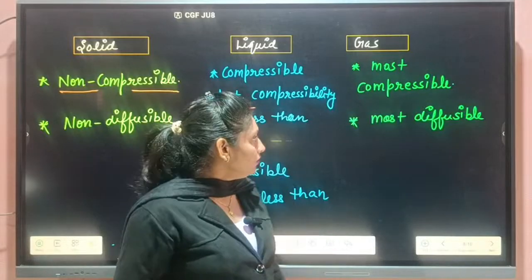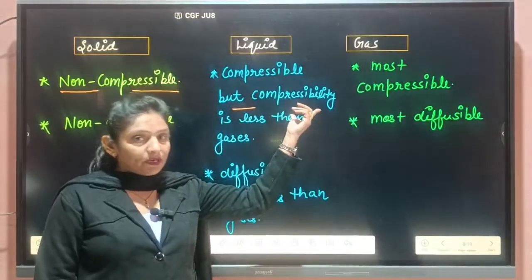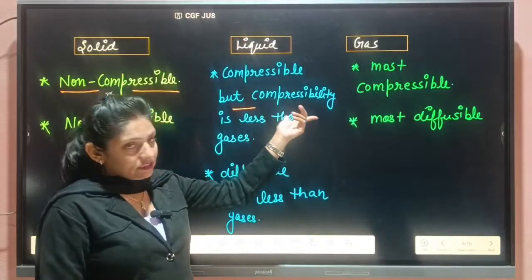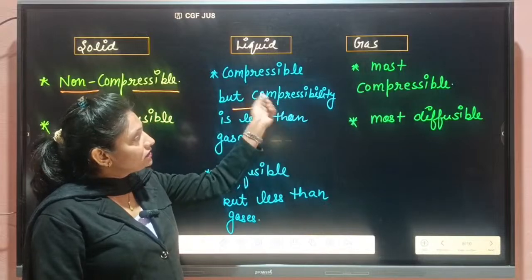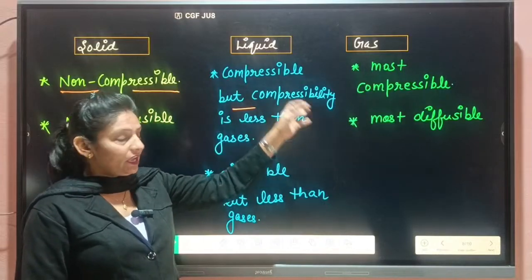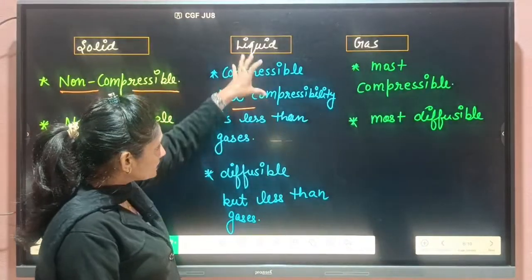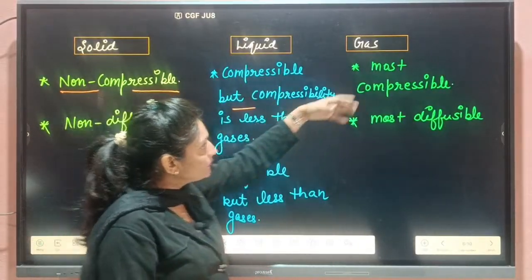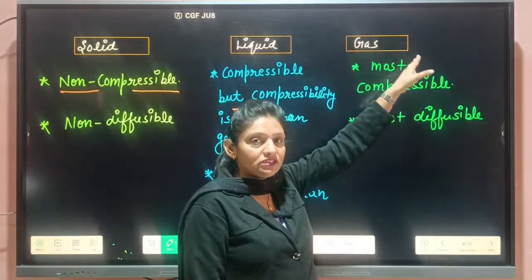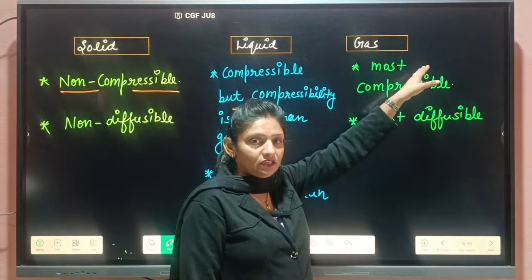Means they are compressible. If we press them, then they change their shape and they can be compressed. But this compressibility is less as compared to the compressibility of the gaseous particles.